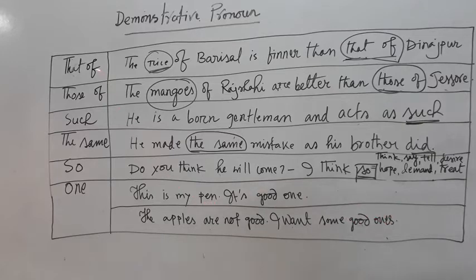And "that of" and "those of", both of these terms can be used to avoid repetition. In the same way, "one" can also be used to avoid repetition. See, this is my pen, it's a good one. I have used just "one", not "pen". In the same way, the apples are not good, I want some good ones. Good ones means the apples. In this way we can use them.